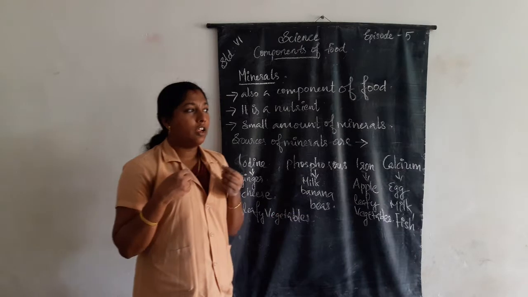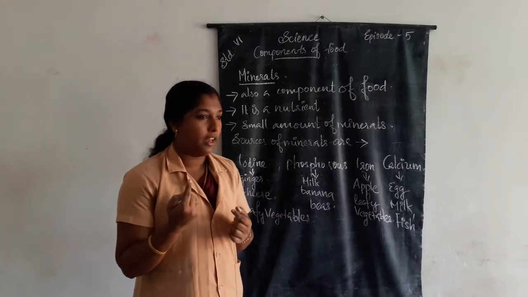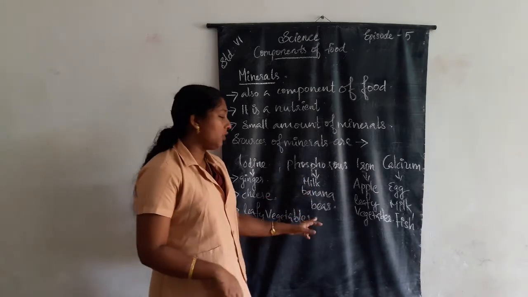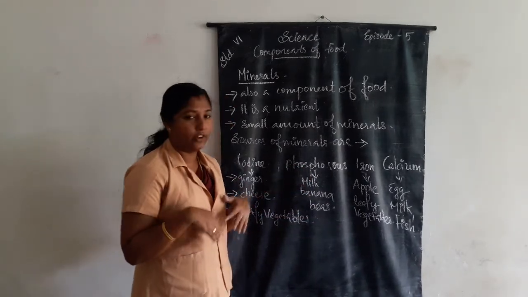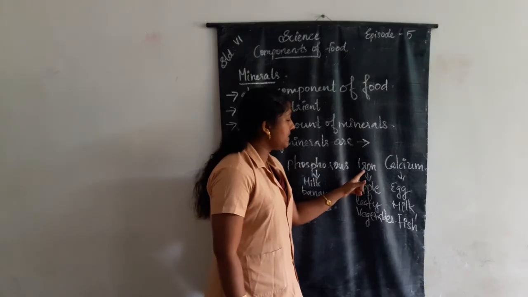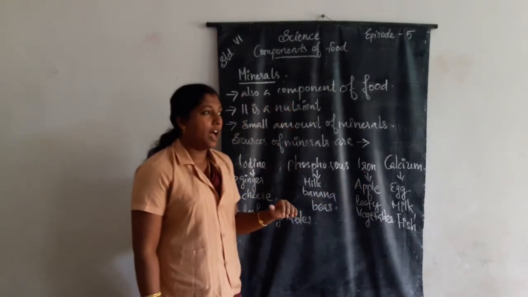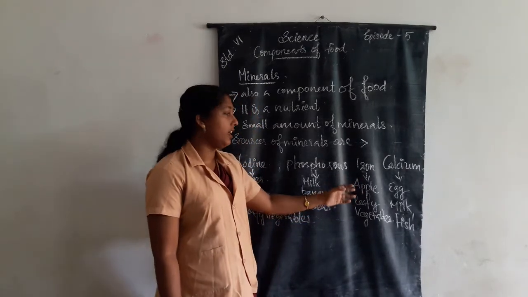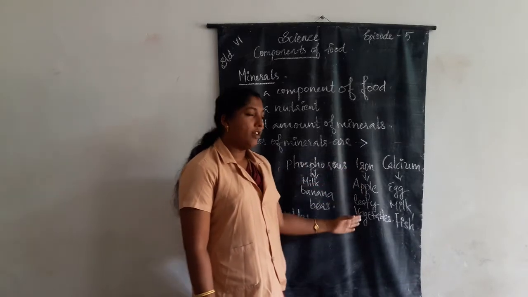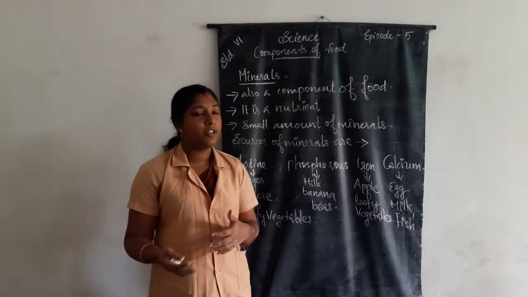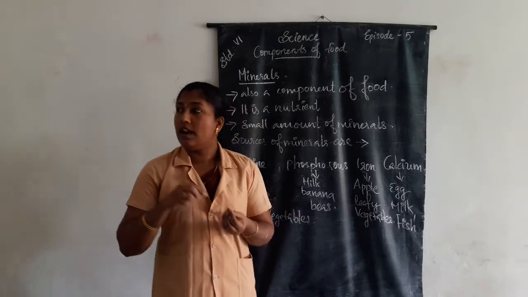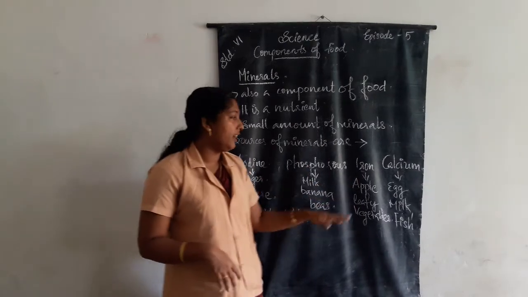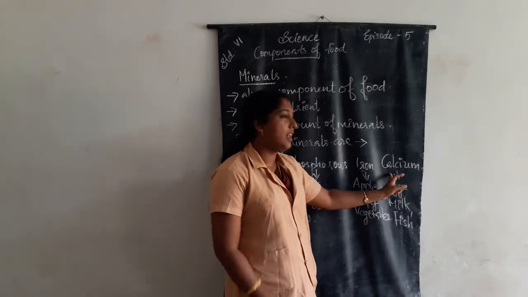Then if we eat at least one banana every day, we get what? Phosphorus. Like that, these also give phosphorus for our body. The next one is iron. Iron-containing foods are apple. Apple is a fruit. If we eat the fruit apple, we get iron. Then another example, leafy vegetables. If we eat leafy vegetables, we get iron-containing food.